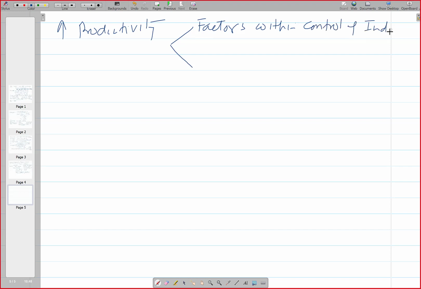And the second is the factors beyond the control of the organization or the industry. In the first category, obviously we have the common things, like there can be land, there can be machines.